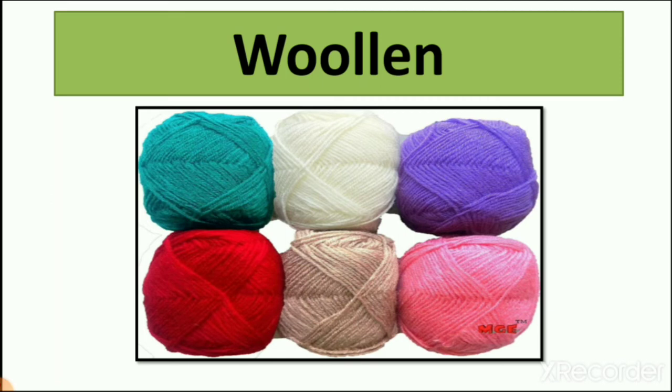We also learn that we get wool from sheep. So in this lesson we learn about woolen clothes, wool and sheep also. Wool protects us from the cold. That's why we all wear woolen clothes in cold days or in winter.